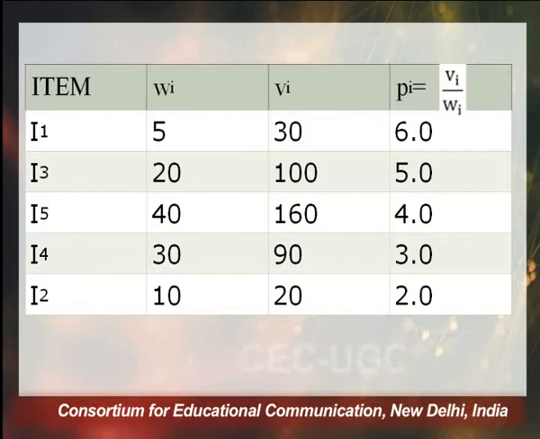So we have chosen item I1, then we have chosen item I3. So weight will become 5 plus 20 as 25, and now according to the weight we must choose the next item, which is I5, but including whole I5 is not possible because the capacity will go beyond the limits, which is not allowed. So here it will become 5 plus 20, 25 plus 40, it will become 65, and we can only include 35 in order to make it 60.